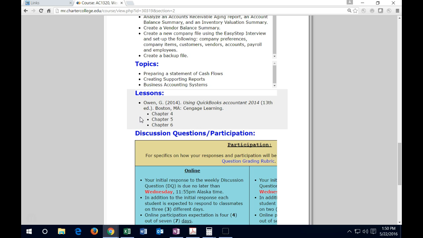We're going to move on to cash flows and then some other forms, and we're going to practice basically just creating those forms and then downloading them either as PDF files or as Excel files, and then saving those forms. Going to chapter 6, you might want to give yourself a little bit more time. We will be moving to another file, in this case a new file. We'll be creating a new company in chapter 6, so that might be something a bit different than what we have been doing up until that point.